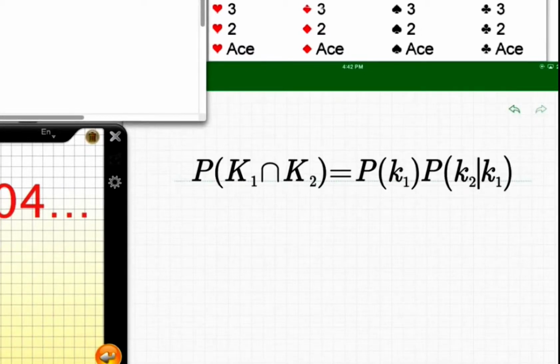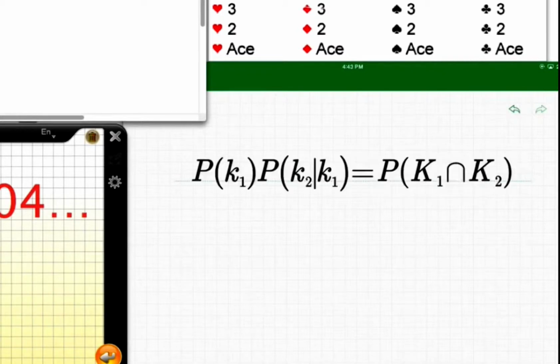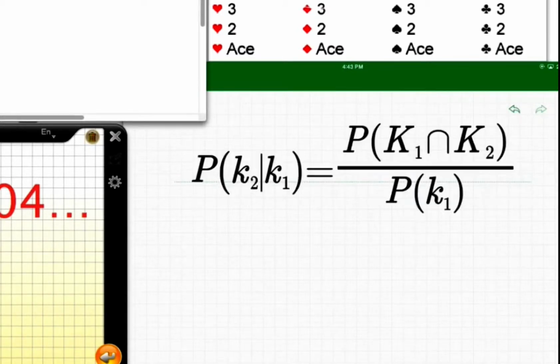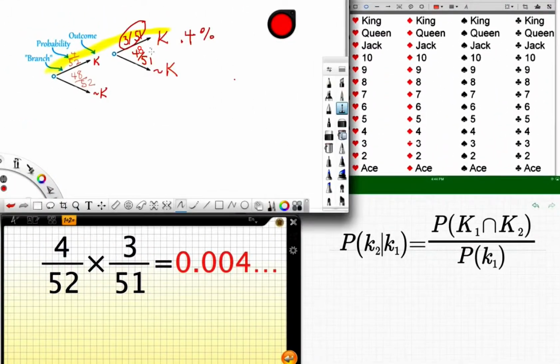So if I were to simply take this aspect of the formula and move it to the right and then divide by the probability of K1, we could then calculate the probability that K2 will occur given that K1 has already occurred, using the outcome of this number.